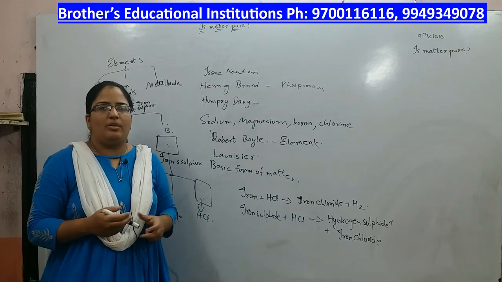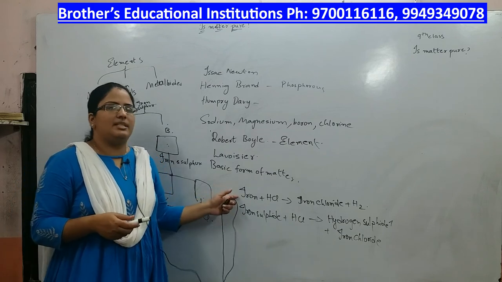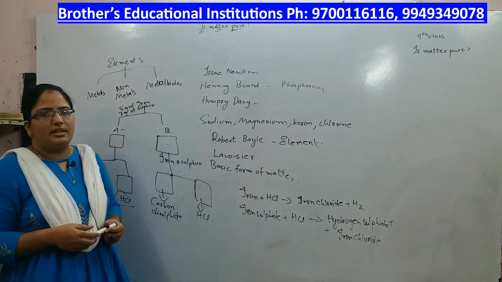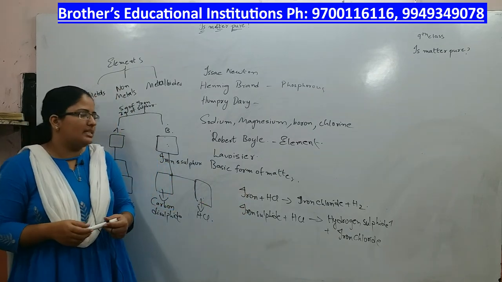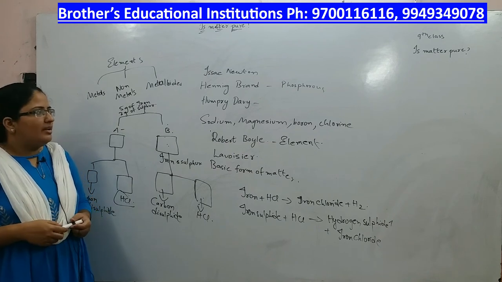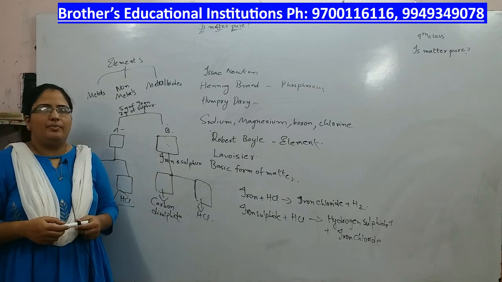In a compound the elements are chemically combined, whereas in a mixture they are not chemically combined. They are just in the elemental form. That is the difference between a mixture and a compound. With this we complete the chapter Is matter pure?